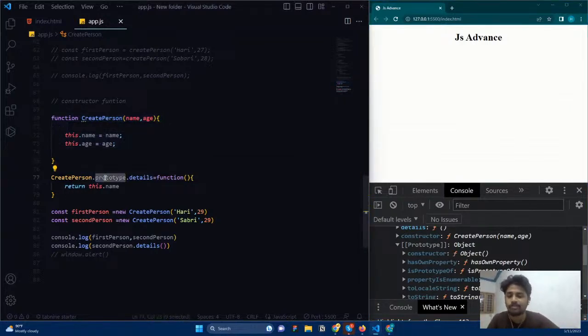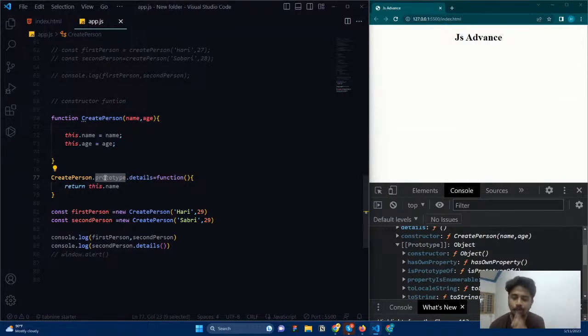So now prototype is like a structure. We have defined the structure, and this is a blueprint. With the help of this blueprint and this structure, we will create our own objects with different values, and all the details are there. Whenever I want, I can go to the prototype and get it.